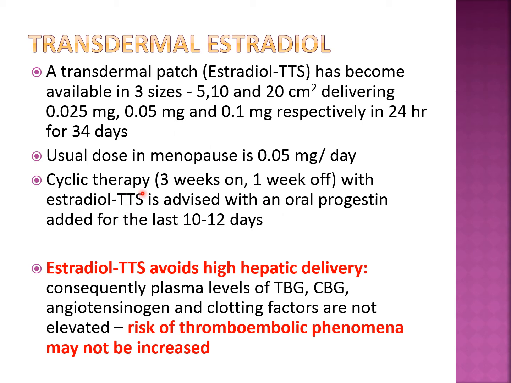Nowadays, it has been advised that rather than giving continuous therapy of estrogen, which will increase the risk of endometrial carcinoma and venous thromboembolism, cyclic therapy is given, 3 weeks on, 1 week off, with estradiol transdermal patch, along with progesterone, which is added for the last 10 to 12 days of the cycle. Why is the progesterone added? When only estrogen is given to postmenopausal women, the progesterone prevents endometrial proliferation and the risk of development of endometrial carcinoma, which is otherwise there with estrogen. That's why for the last 10 to 12 days of the cycle, oral progesterone is also added along with cyclical